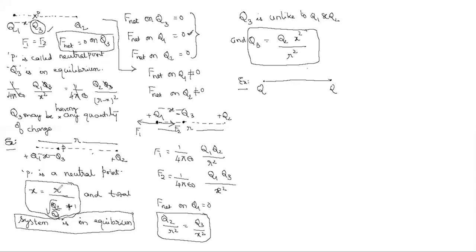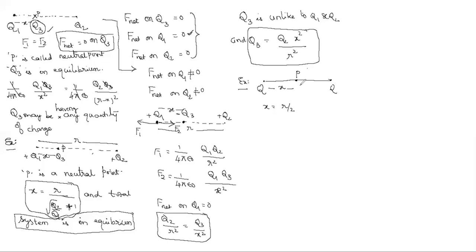Neutral point means middle, exactly at the middle. So this is the neutral point. Straight away we can say X from the first charge is equal to R by 2.